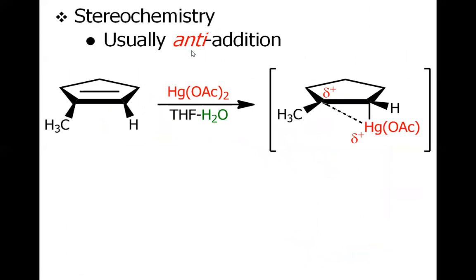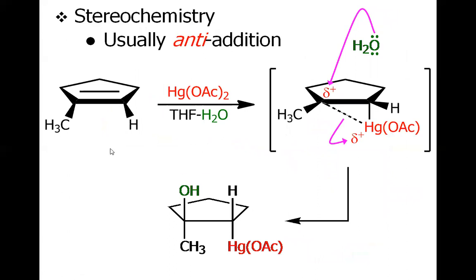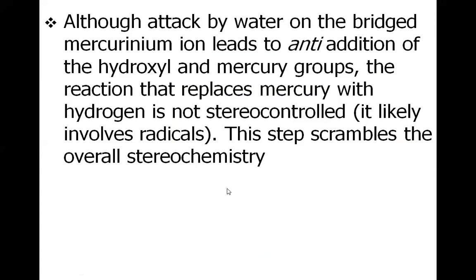Now let's discuss the stereochemistry. Overall there is usually an anti-addition, which means the addition of mercury and water are from opposite sides. For example, for this particular cycloalkene, when the mercury acetate is attacked by the pi bond, we have the mercury at the lower end. When the water attacked and the C-Hg bond was broken, it came from the other face. So overall, the OH and Hg are from opposite sides.